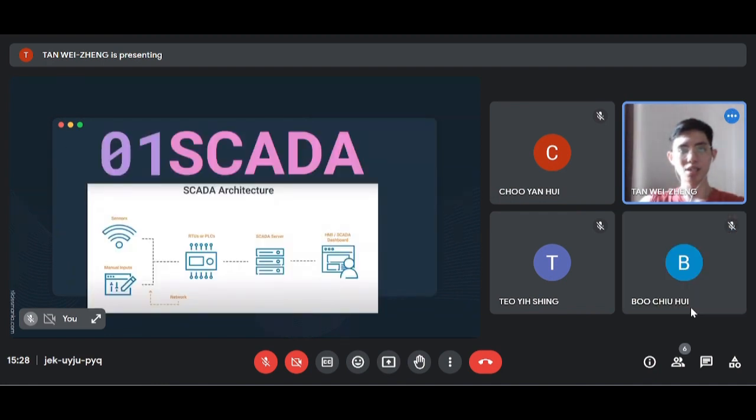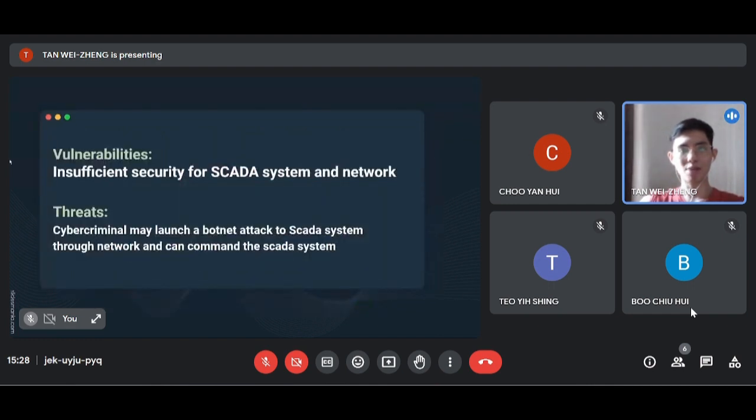As mentioned by your company, the SCADA system plays a vital role in controlling manufacturing, and the SCADA system also provides convenience, giving SCADA workers the flexibility to monitor operations from anywhere at any time with remote access capabilities. Managers can view the data and documents and communicate with the SCADA system using a human-machine interface (HMI). With the implementation of HMI, and based on the image, we can see that a network is needed to perform this type of function. We found a vulnerability of the company, which is insufficient security for the SCADA system